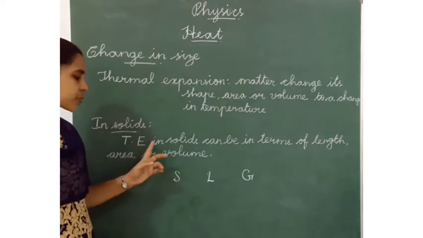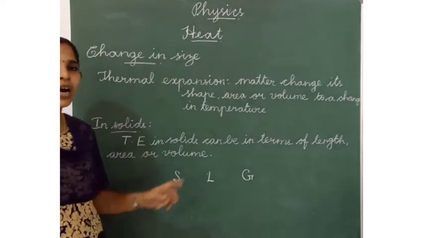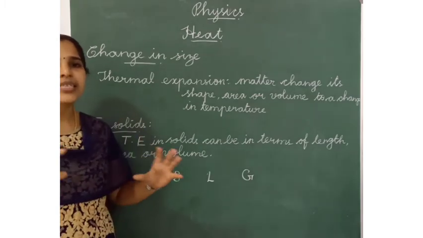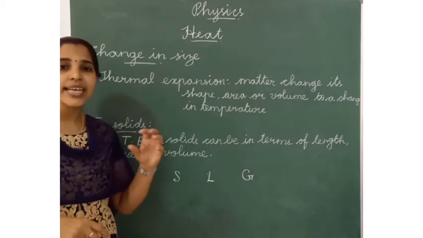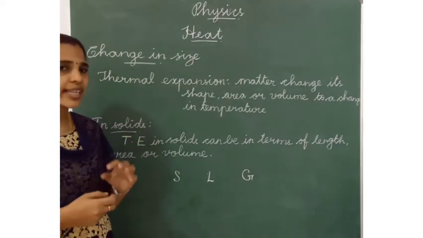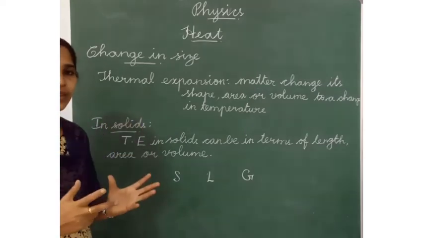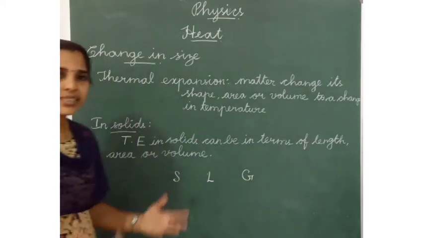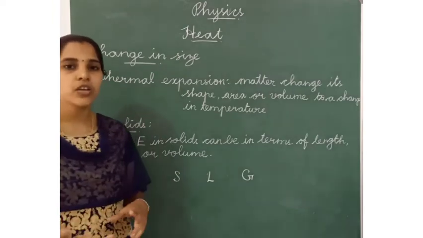Then let us consider how solids expand. The thermal expansion in solids can be in terms of length, area or volume. In solids, the particles are closely packed, so they have a definite shape and definite volume. When we give heat to solids, they expand, so their length will be different, then their area or volume will change.